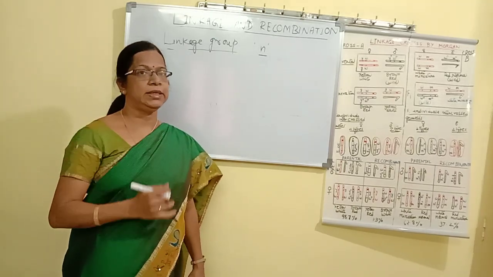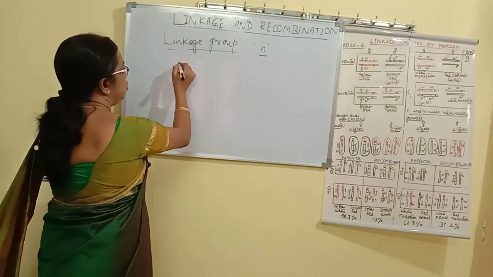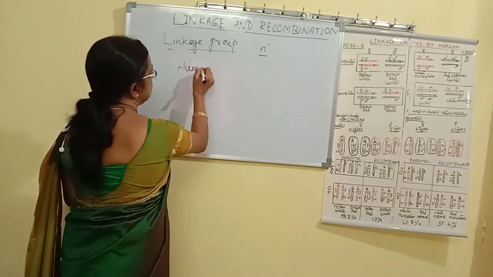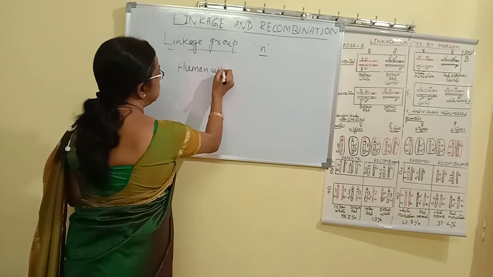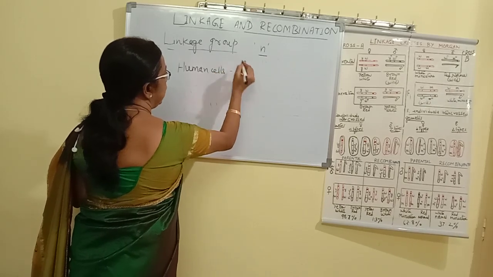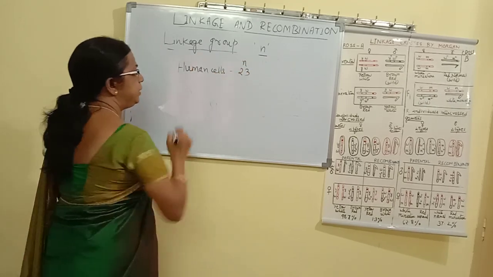Suppose we take, for example, human. In human cells, we know the haploid number is 23.